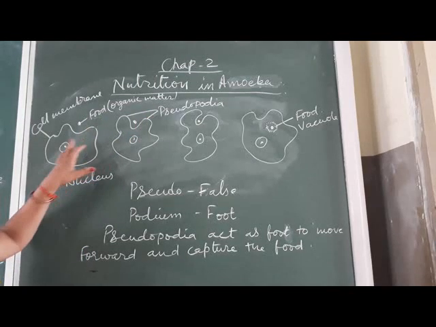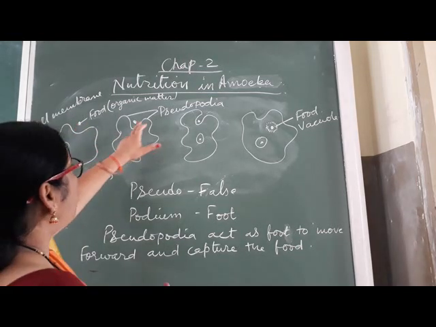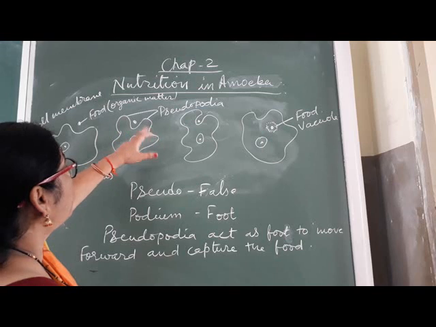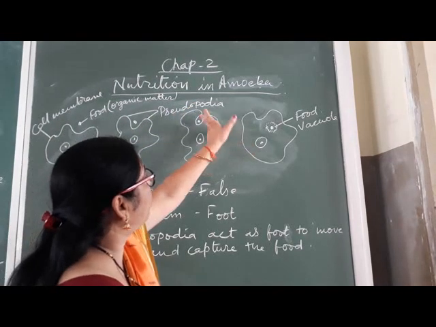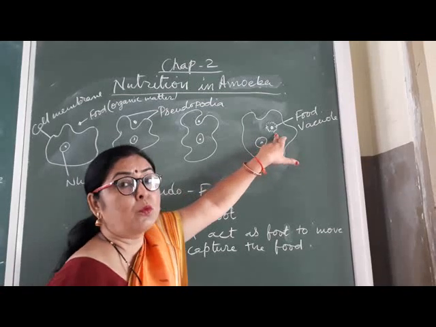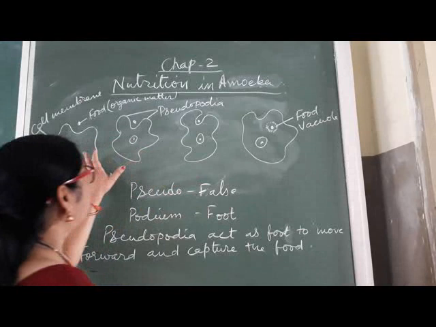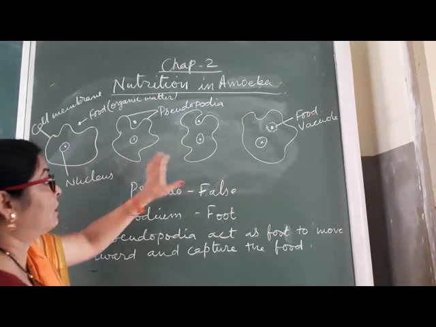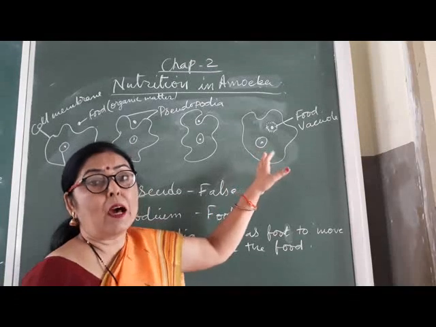Whenever an amoeba finds its food, its cell membrane moves forward and helps it to capture its food. When the food is captured, it forms a food vacuole. It takes place in many steps. That's why I have drawn some figures. So this is the method of ingestion of food in amoeba.